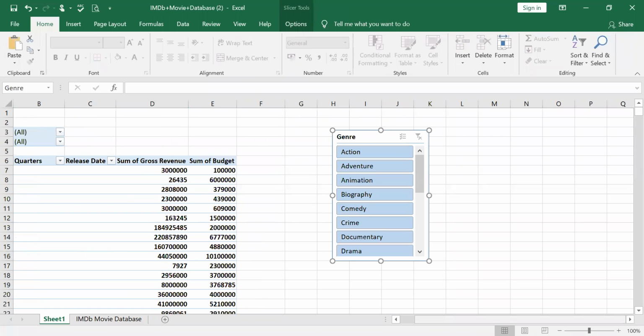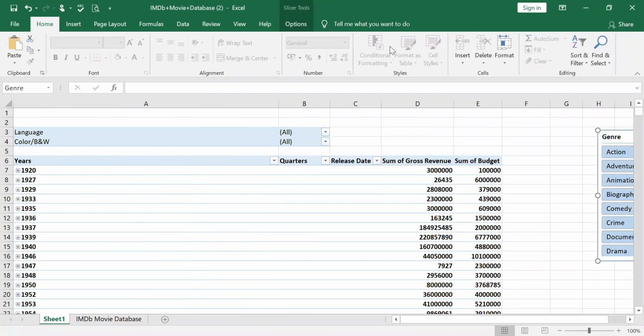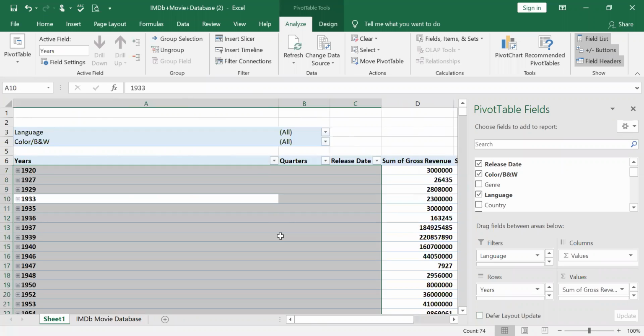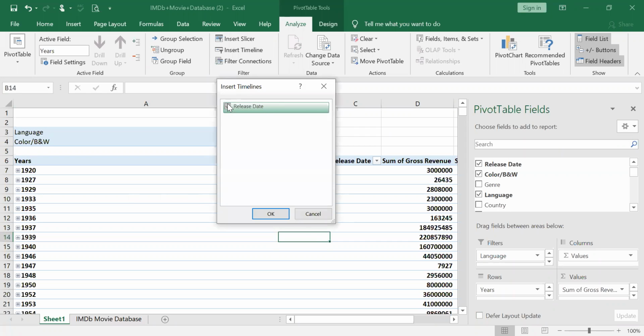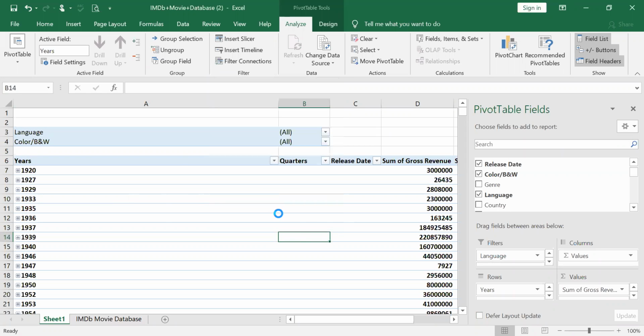Now when, as I said, insert timeline, that happens only with the release dates. You can even check insert timeline. So release date, you can give okay. So that will have all the release dates.